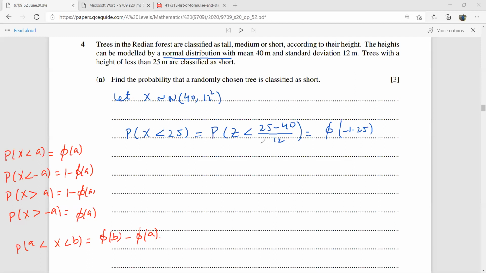Okay. So this phi of minus 1.25 therefore becomes 1 minus phi of 1.25.